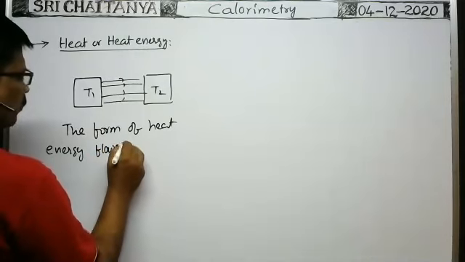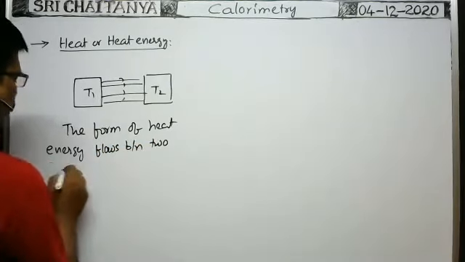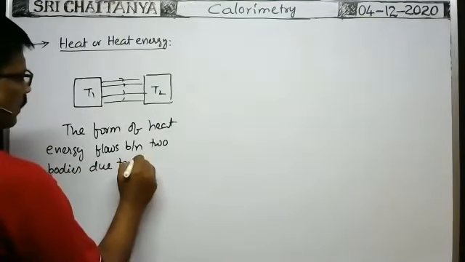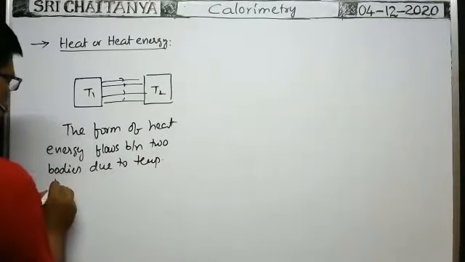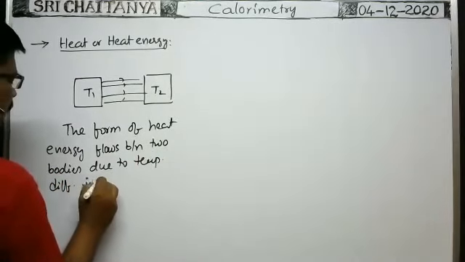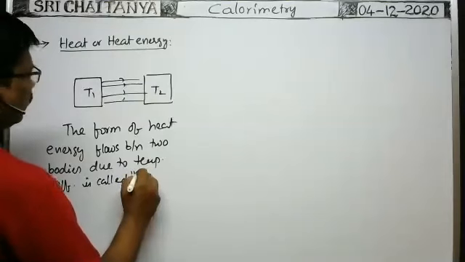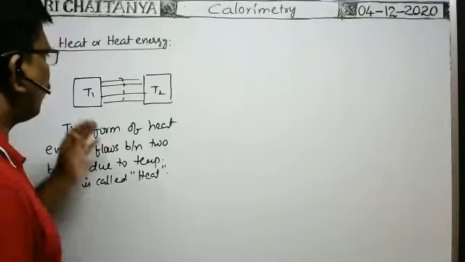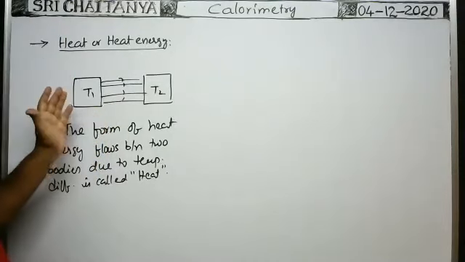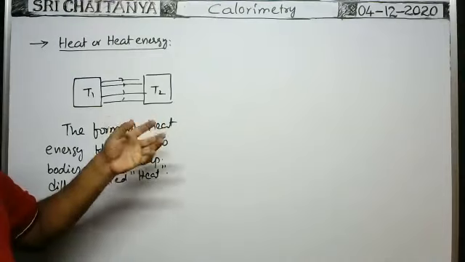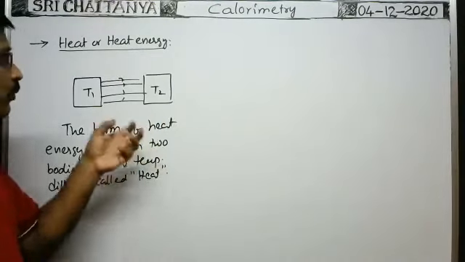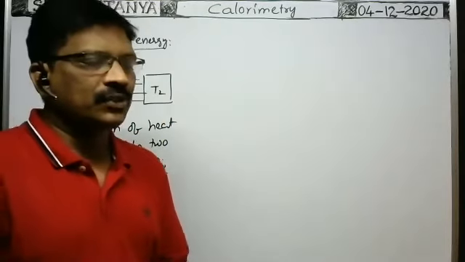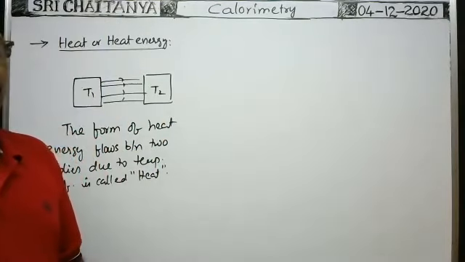The form of heat energy that flows between two bodies due to temperature difference is called heat or heat energy. So what is the net amount of heat energy flown from one body to another body? In order to study the amount of heat energy flown from one body to another, or the amount of heat energy absorbed by any body to raise its temperature, we will discuss calorimetry.